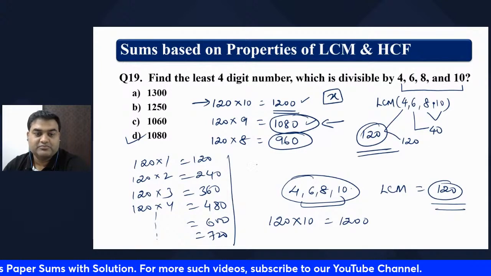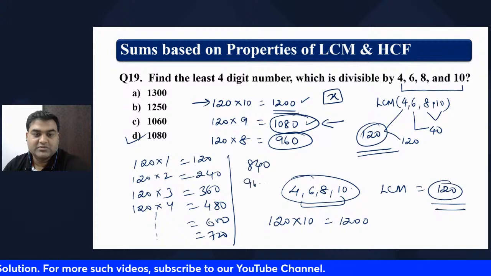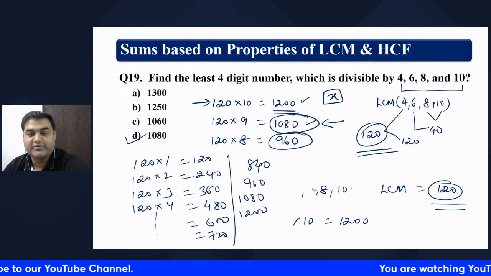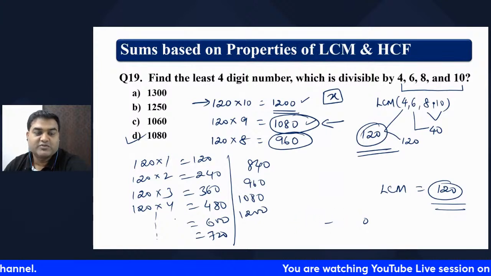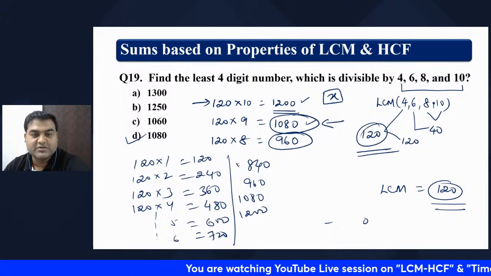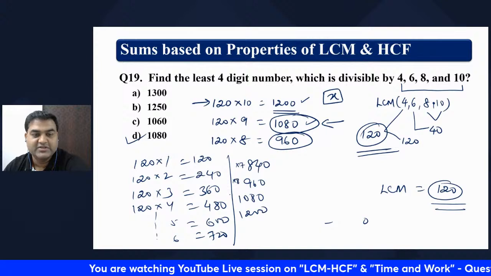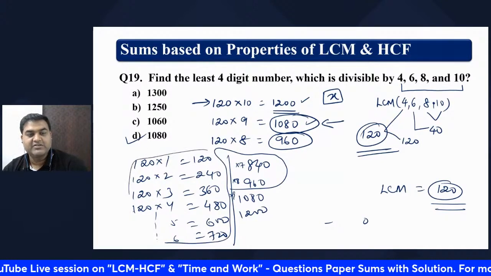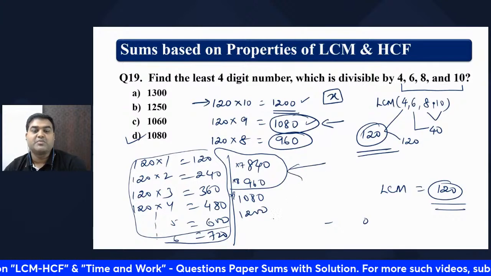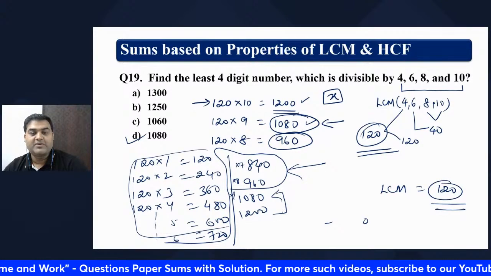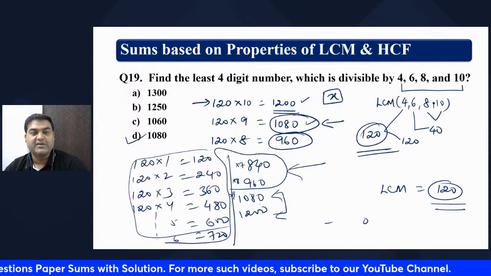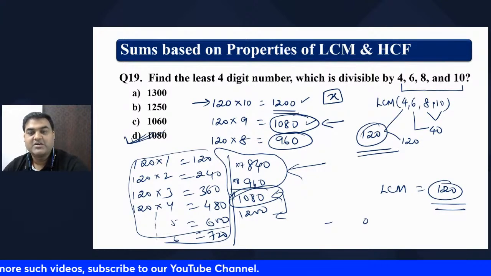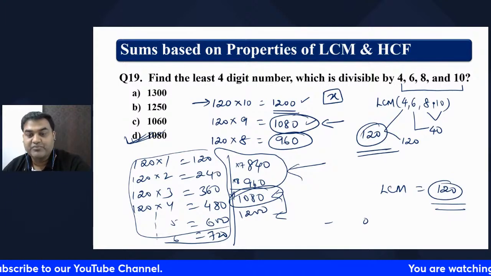These are all 3-digit numbers, so they are not our choice. This is the table of 120. Up to here there is no choice, because these are 3-digit numbers. The last two are our choice because they have just become 4-digit numbers. However, which is the least one? 1080 is the least one. So go for 1080. The best way is to do it in reverse.